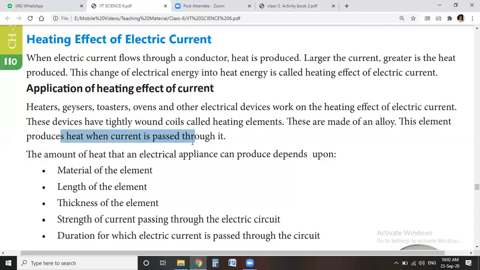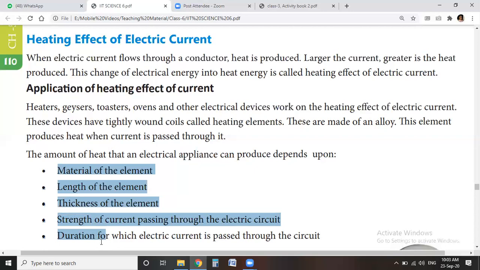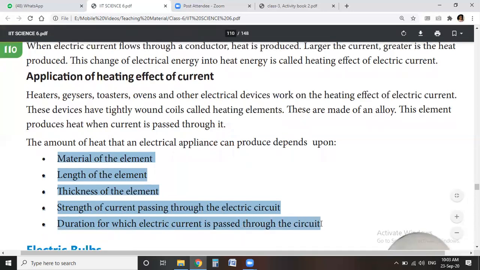The electric devices which we use for heating purposes produce heat, and the amount of heat produced depends on different factors.